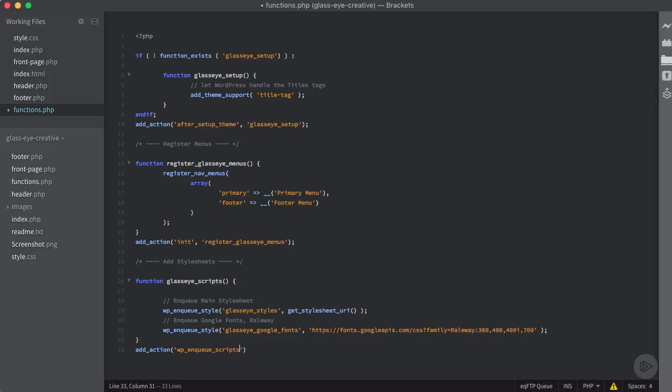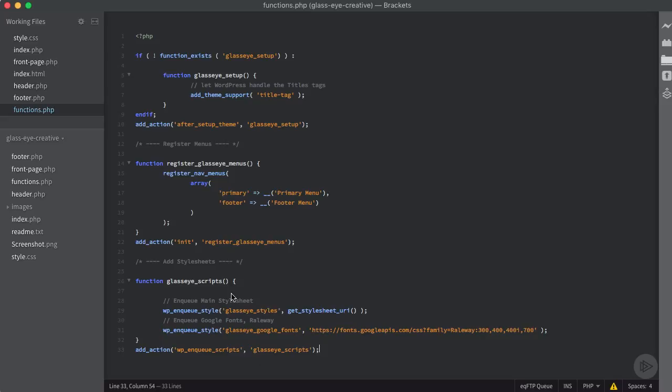So when WordPress starts to add the scripts and the style sheets that it wants to load for our site, it's going to go ahead and look for this as well when that action happens. And so we just want to tell it what function we want to run. So we want to tell it to run our glass eye scripts when that happens. So we're going to say glass eye scripts, add our semicolon and save.